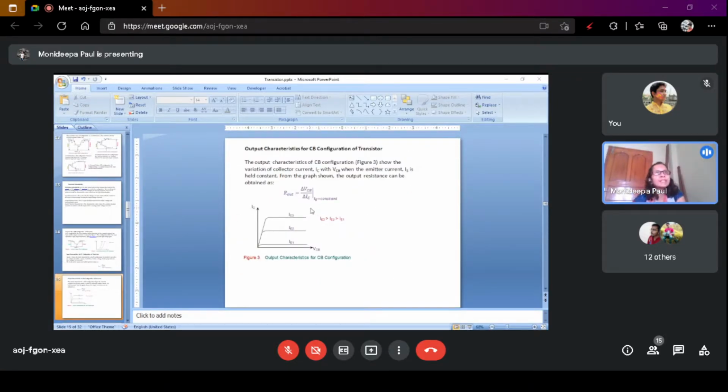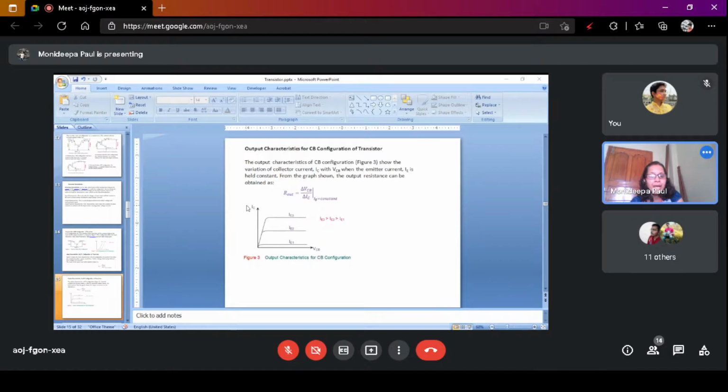Similarly, for output characteristics, emitter current should be constant, and we draw the output current versus output voltage, that is the collector current versus collector base voltage. For a particular emitter current, this is the variation of collector current with the change of base collector voltage.